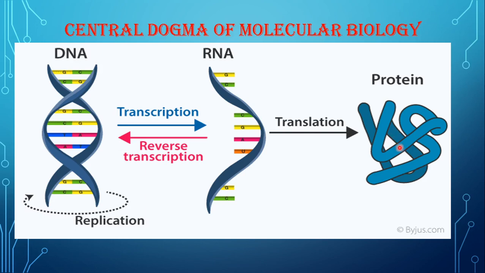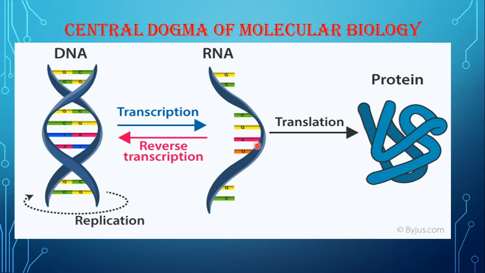So how are these proteins formed? They are formed with the help of RNA. How is RNA formed? With the help of DNA. So if DNA is not there, then even protein formation is not there. The flow of information is from DNA to RNA, and RNA to protein. This is a one-way flow.